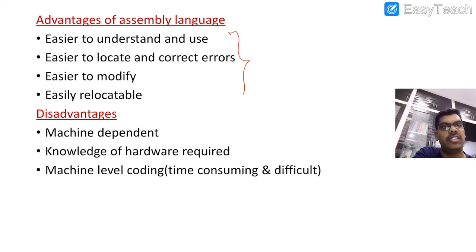What are the advantages? Easy to understand. Why? Because here we use symbols, so we can easily understand. We can easily locate and correct the errors. Easily modifiable. So these are the advantages, and the disadvantages are: machine dependent, obviously, and knowledge of hardware is required. Machine level coding, that means converting the assembly language instructions again into machine instructions takes time, is consuming and very difficult.